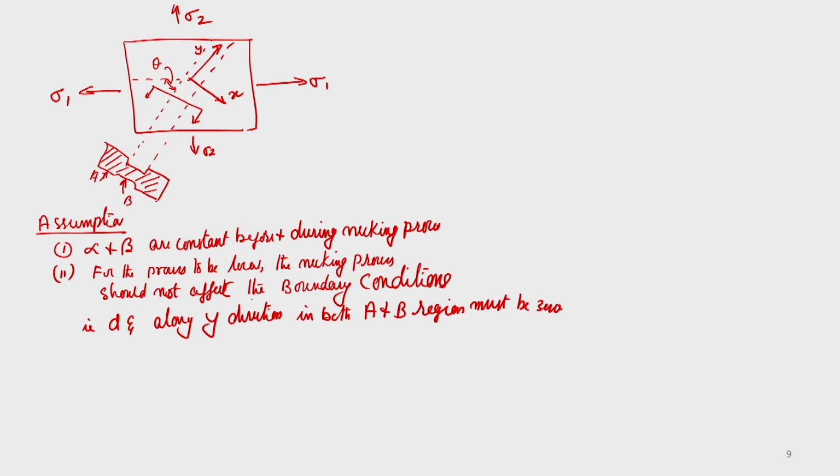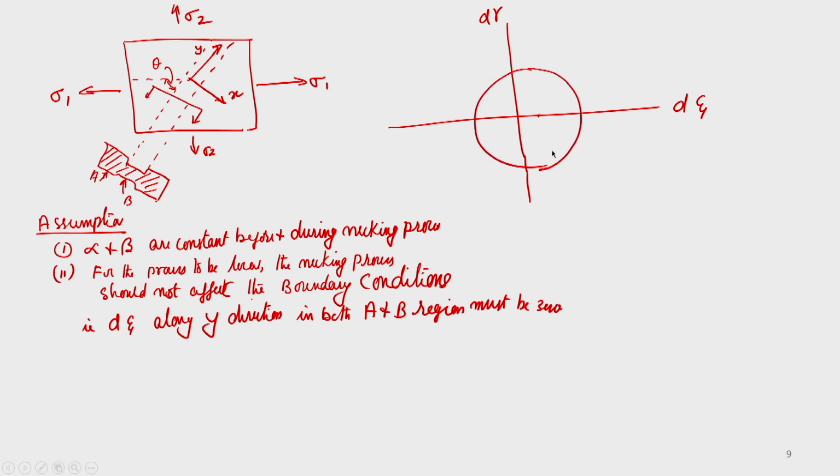So, from a Mohr circle representation, now we can just draw the Mohr circle representation for the state of stress in this case and the strain in this case, sorry, the strain and d gamma. If you just find out, a circle will come like this, okay, and this is the center. So the center we can just write as 2 theta, okay, and this is 1, this is 2.